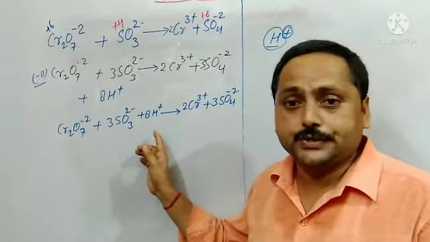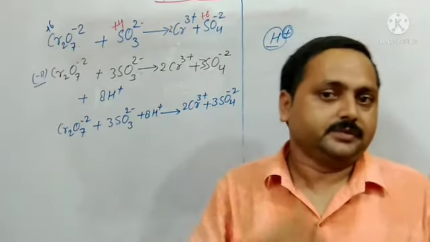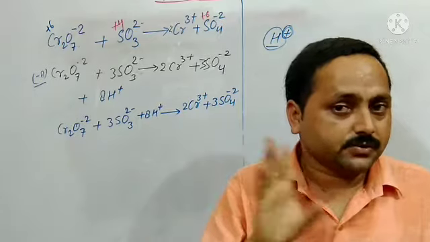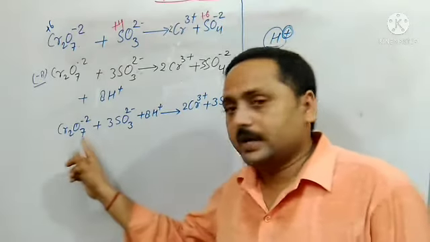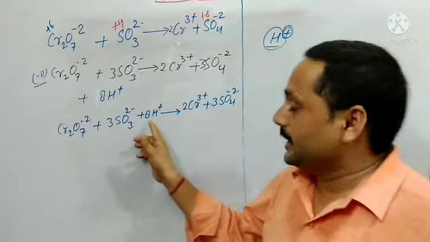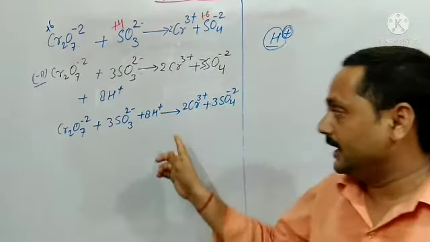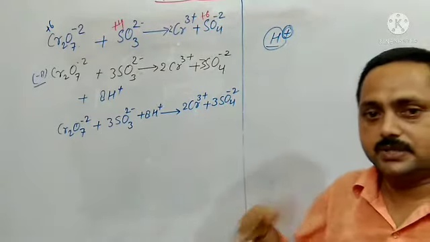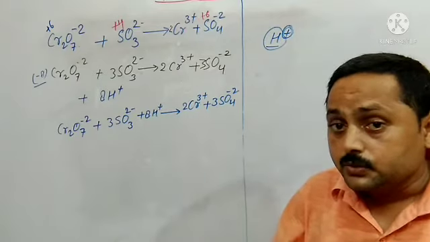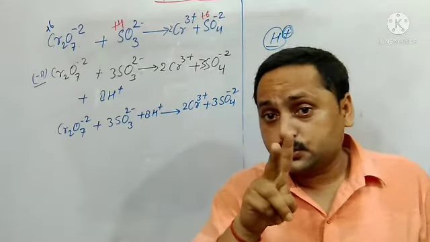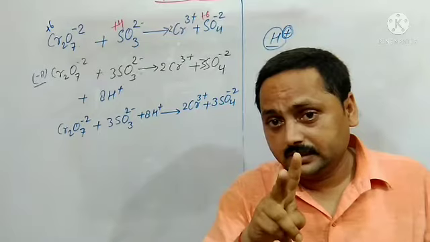Now chance to balance hydrogen. How many hydrogen are on that side? There are 8 hydrogen. And this side no hydrogen. So how many H2 molecules will be added here?